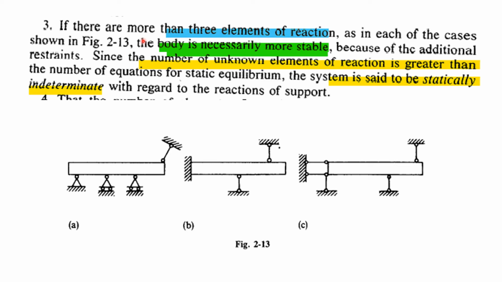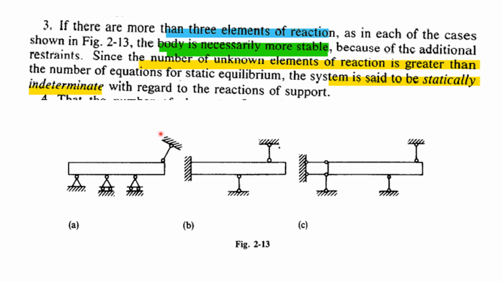That's what is explained in these first two sentences. Since the number of unknown elements of reaction is greater than the number of equations of static equilibrium. So here, the number of unknown elements of reaction: this one element of unknown reaction, another element of reaction. These two are additional.